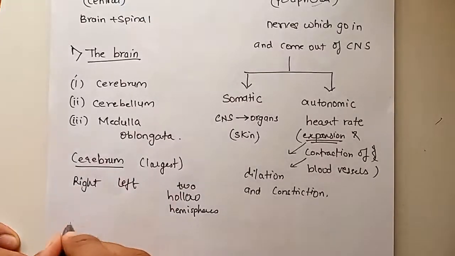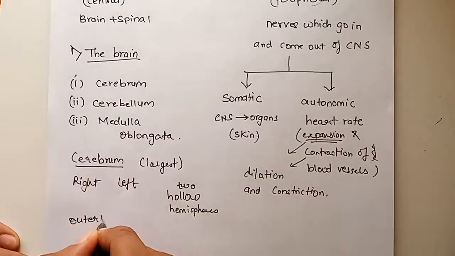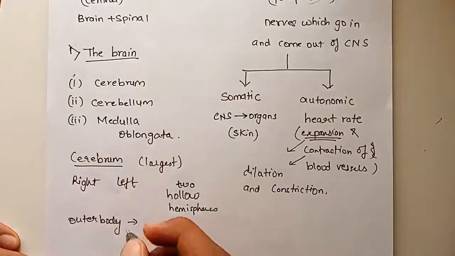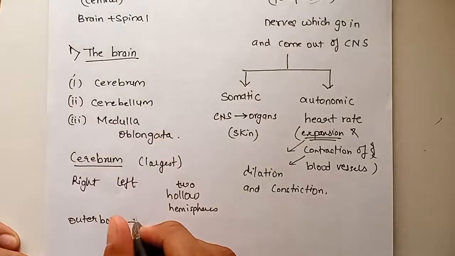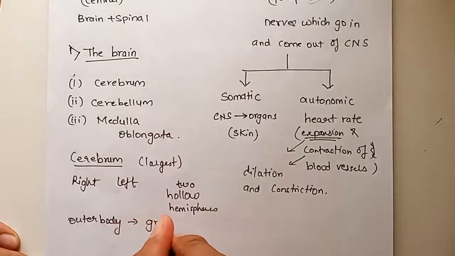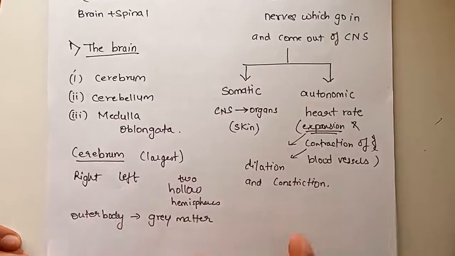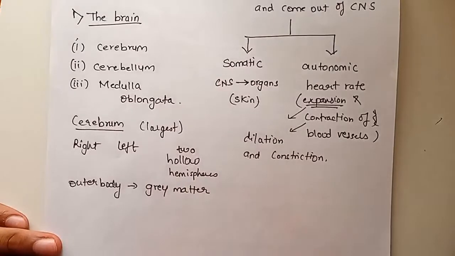Now the outer body of this cerebrum consists of cells and neurons, and this outer body is called the grey matter.